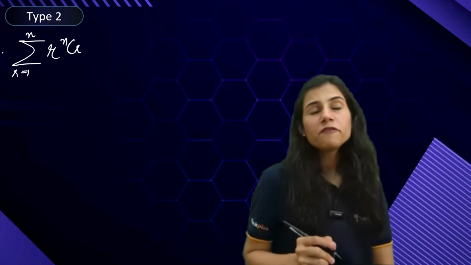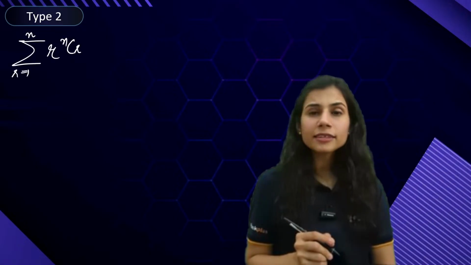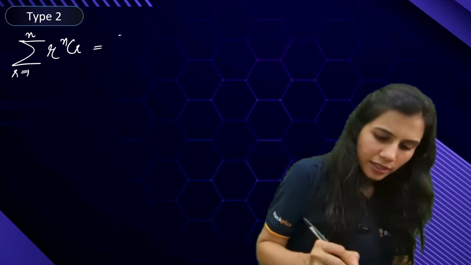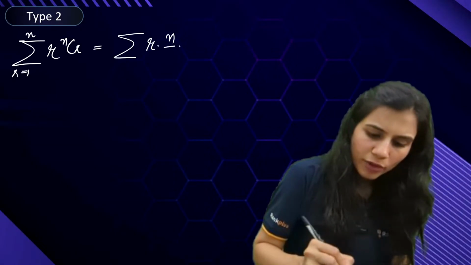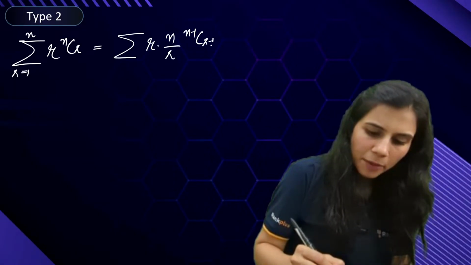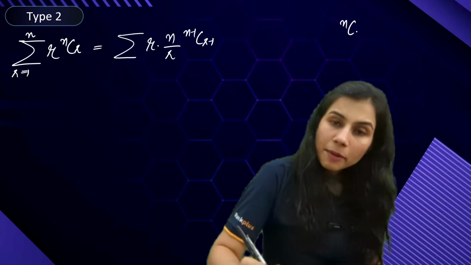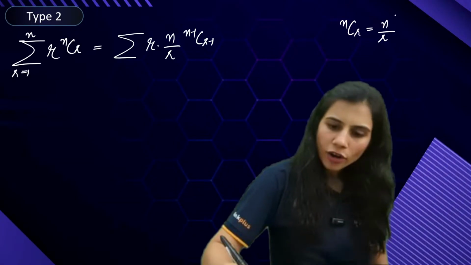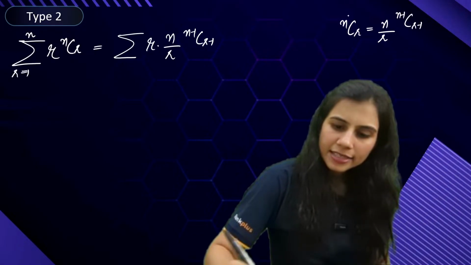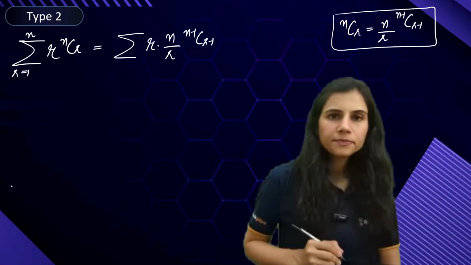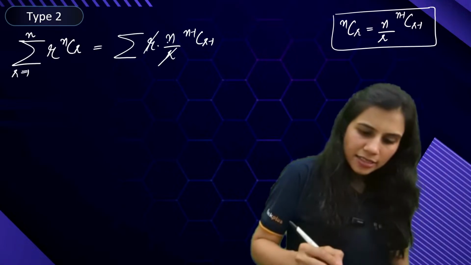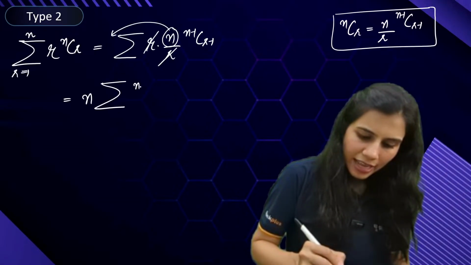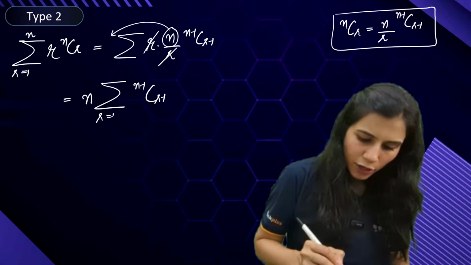Now, it's very simple, very important, supremely repeated series in the questions of JEE Main. What is this equal to? This is summation r times nCr, which you know is n upon r times (n minus 1)C(r minus 1). Remember this property? nCr is nothing but n upon r, one n, one r gone. So you're left with one less n, one less r. This is the property I've used here. r cancels out, n is a constant, comes out of the summation. So you get n times summation (n minus 1)C(r minus 1), r going from 1 to n.